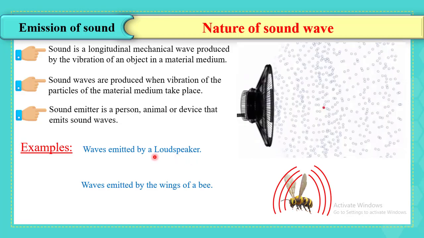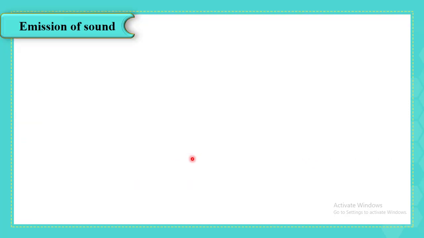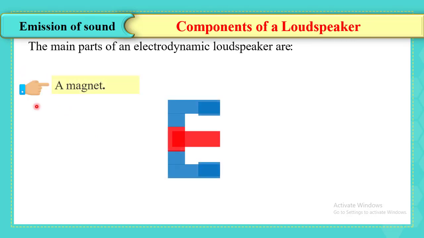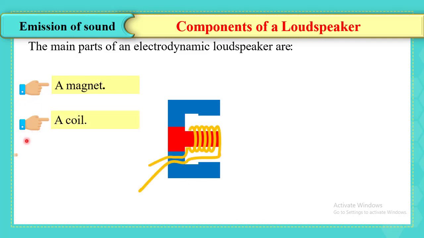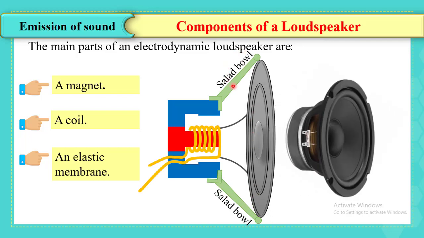As I told you, in the upcoming minutes we will spotlight the loudspeaker, but first of all I will introduce its components. An electrodynamic loudspeaker consists of 3 main parts: a permanent magnet, a moving coil, and an elastic conical membrane whose circumference is a metallic support called the salad bowl.